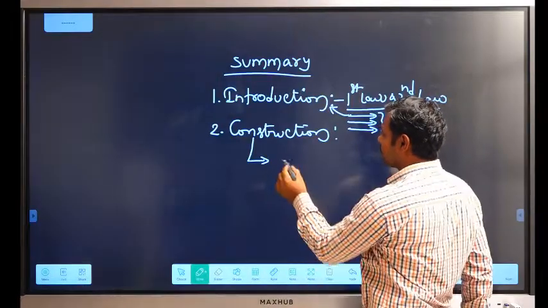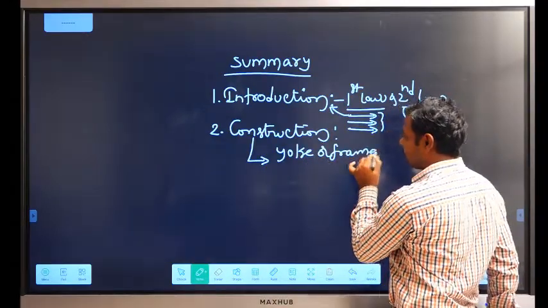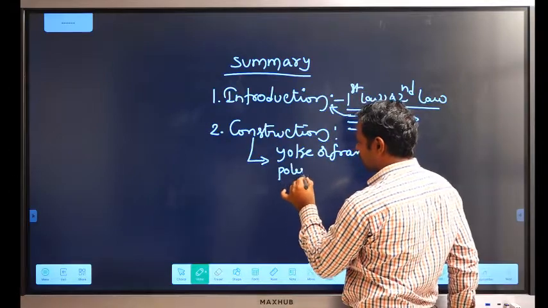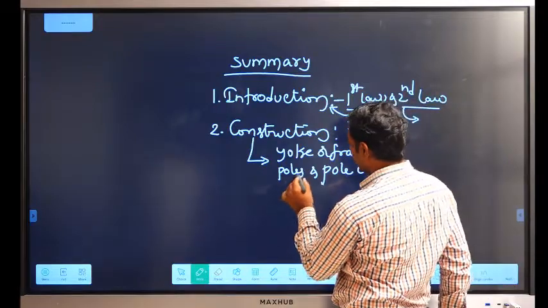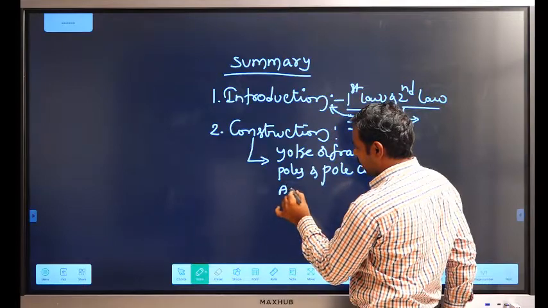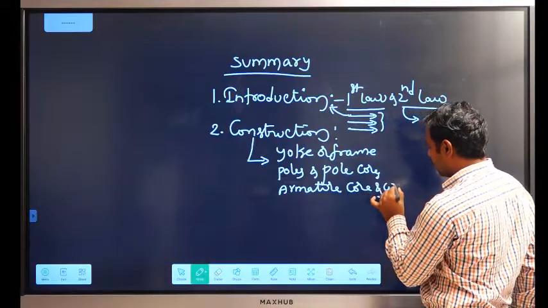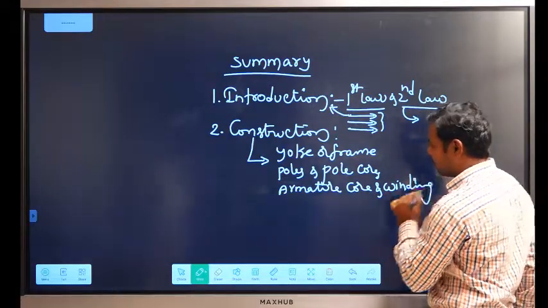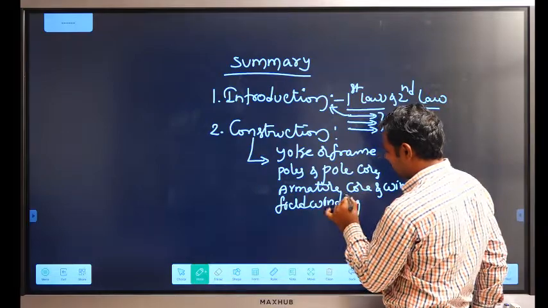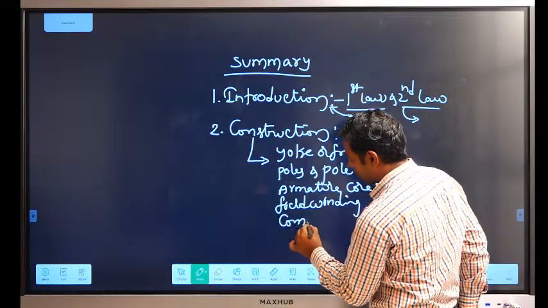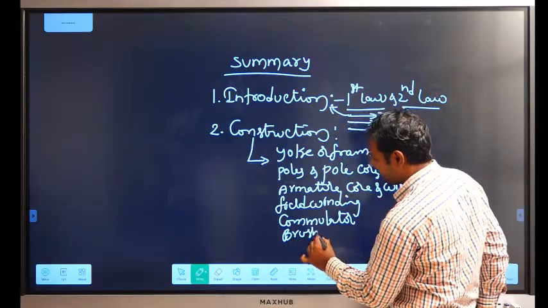Next is construction, which mainly consists of the yoke or frame, poles and pole cores, armature core and winding, armature winding, field winding, the sixth one commutator, and finally brushes.